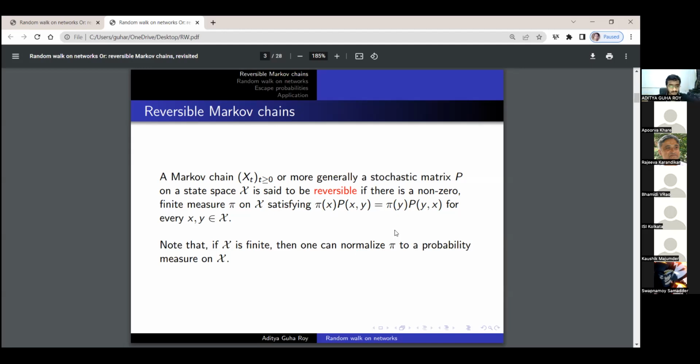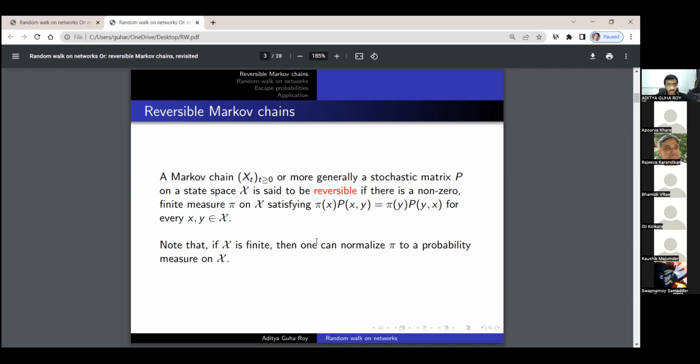And it can be amplified to show that if we have a reversible Markov chain X_t, and any n which is a non-negative integer, and we start the Markov chain at X_0 which follows pi, that is a reversible measure, then the tuple (X_0, ..., X_n) has the same distribution as the tuple (X_n, ..., X_0). Colloquially, if you are watching a Markov chain as a movie evolving over time, and you play the movie backwards, the reversibility condition essentially says that the two movies have exactly the same distribution.